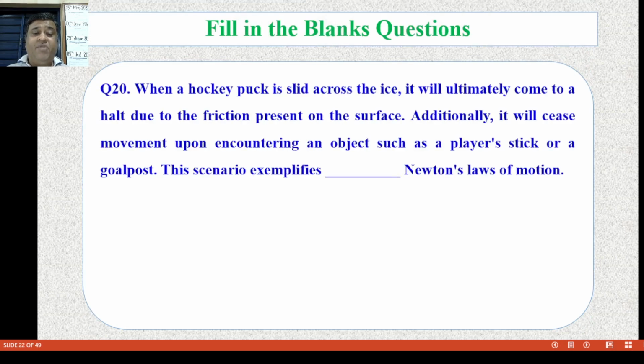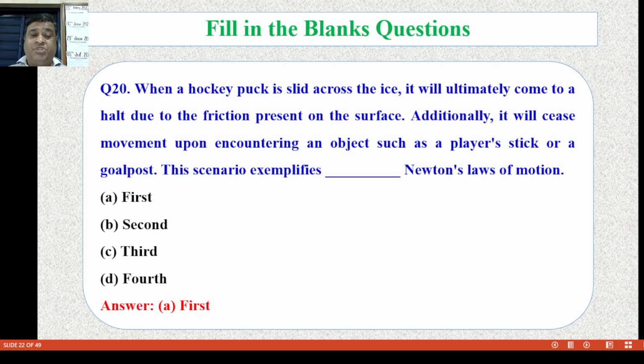Question number 20. When a hockey puck slides across the ice, it will ultimately come to a halt due to the friction present on the surface. Additionally, it will change movement upon encountering an object such as a player's stick or a goalpost. This scenario exemplifies dash Newton's law of motion, that is first, second, third or fourth. The correct answer is first law of motion.